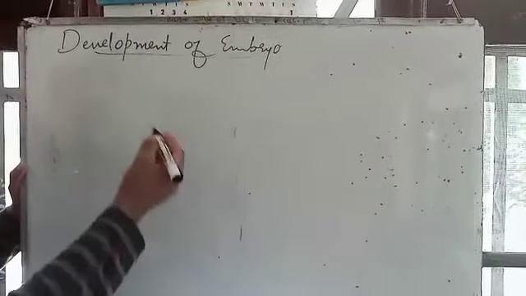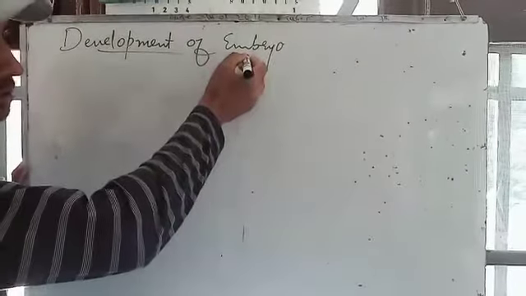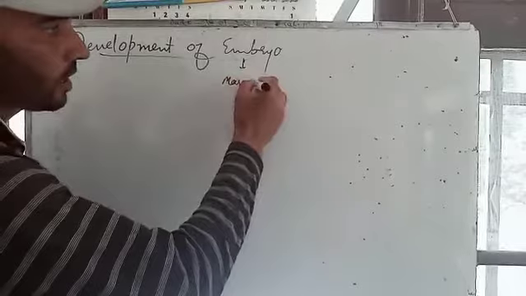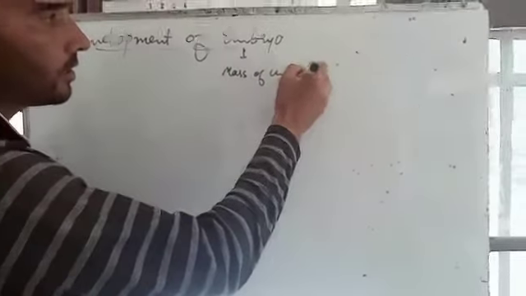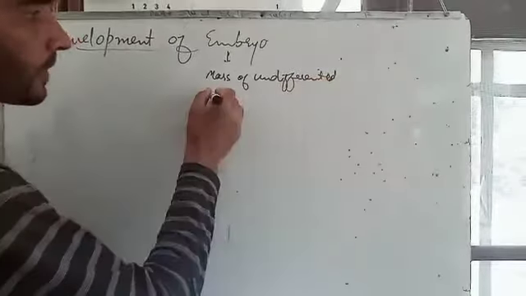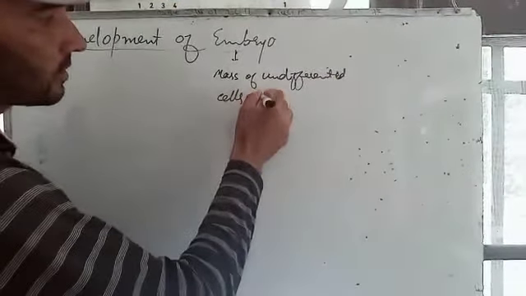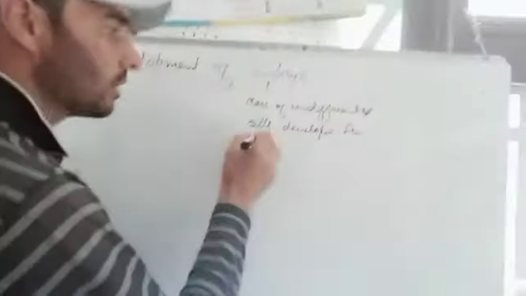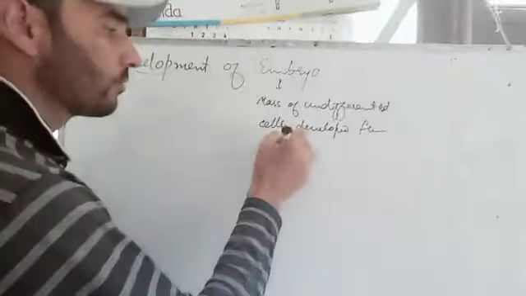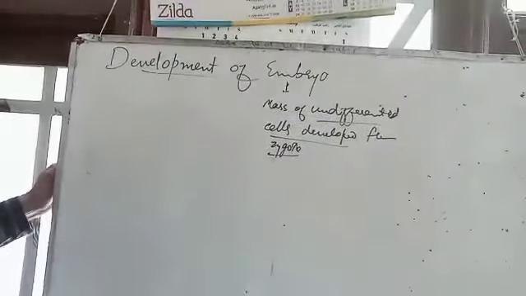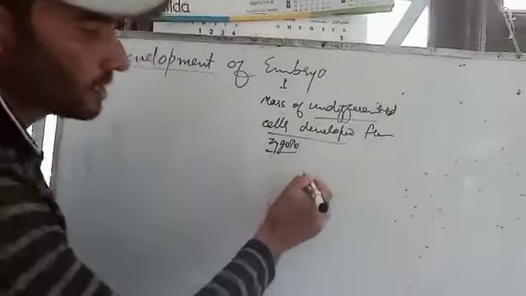Now there is development of an embryo. What is embryo? It is the mass of undifferentiated cells developed from zygote. It is the mass of undifferentiated cells. Undifferentiated means we don't know. Actually, this is the mass of cells.